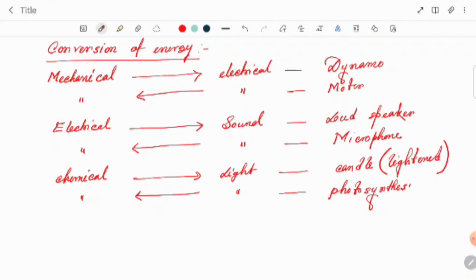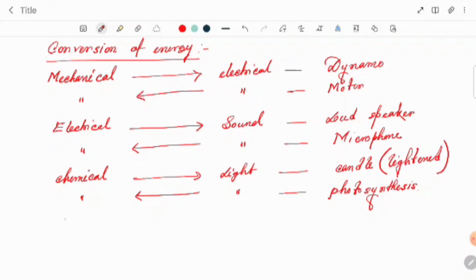Photosynthesis. Okay, so these are the examples they can give. In the exam, they can also ask, suppose they say, in a microphone, what are the energy conversions that can be possible. This type of question can also come.